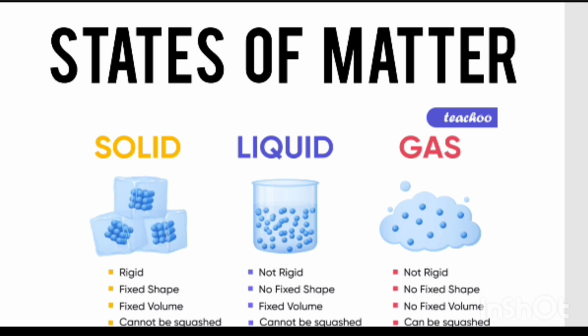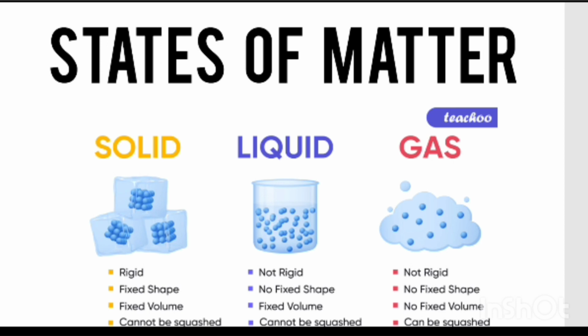Particles of solid are already tightly packed, so we can't compress them too much, right? They do not have much space between them to be compressed. Okay, so solids are the substances which have fixed shape and volume. This may be the perfect definition for solids.